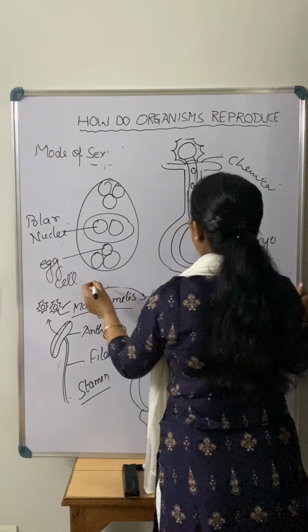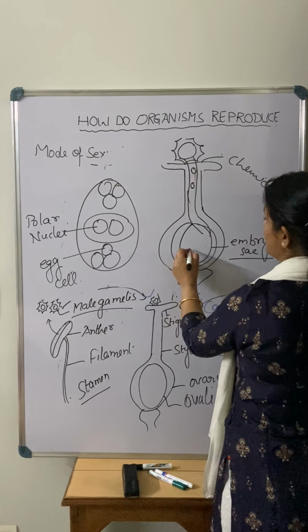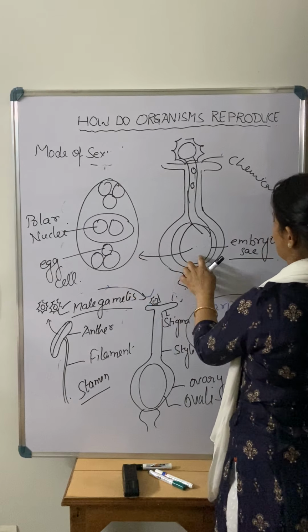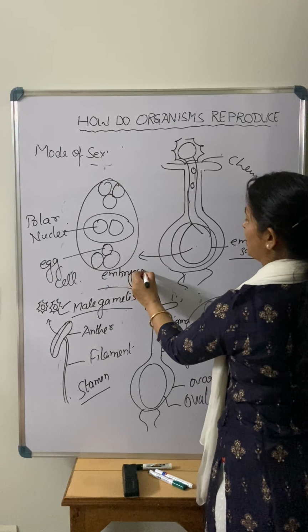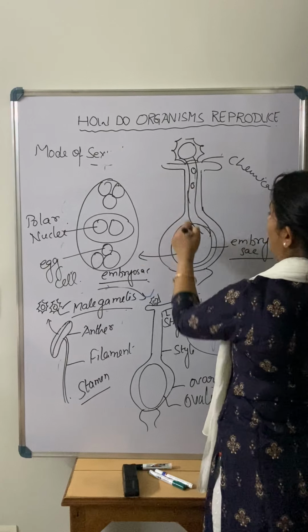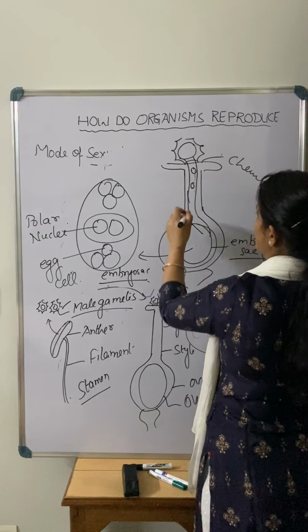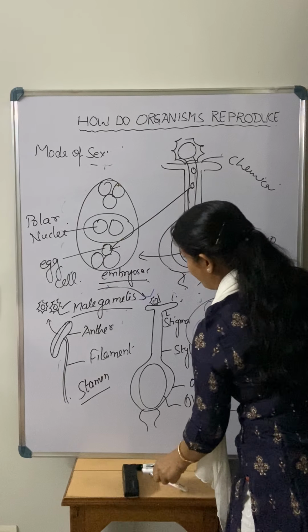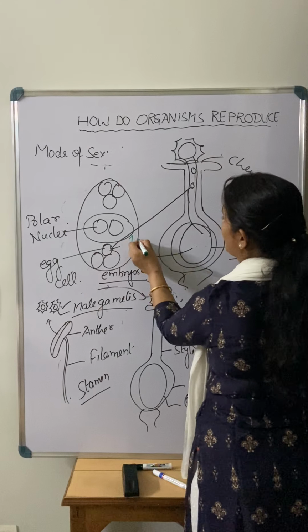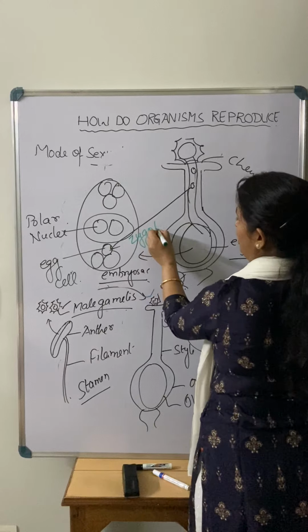So this is the structure I have enlarged over here, this is the embryo sac actually. One of the male gametes inside this embryo sac fuses with the egg and makes the structure that we call a zygote.